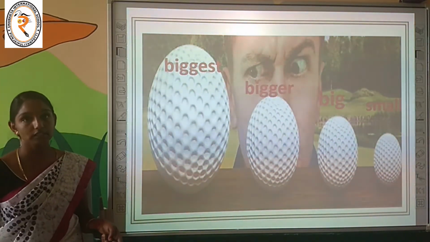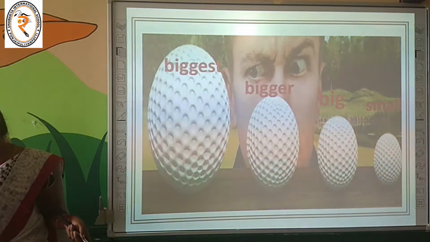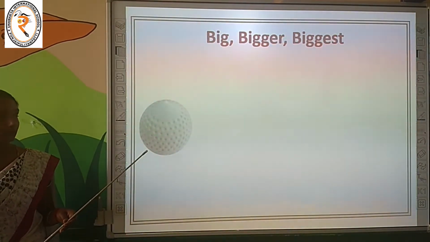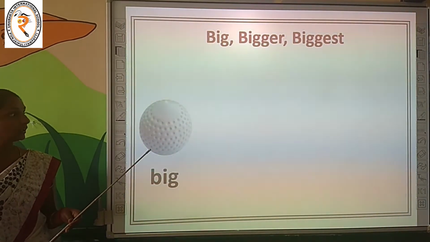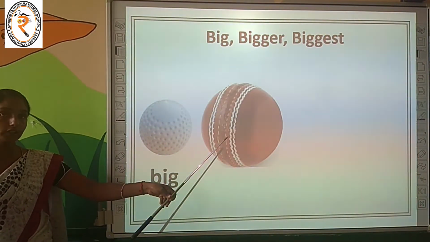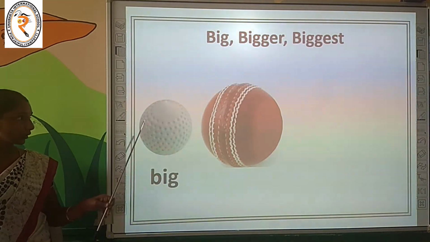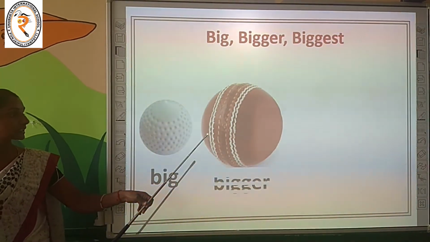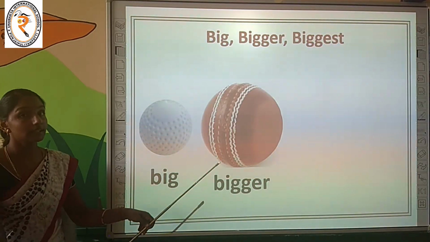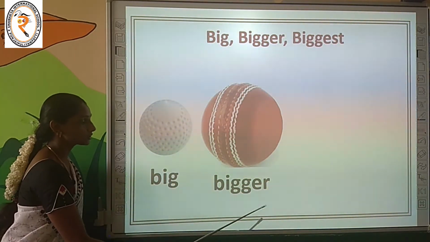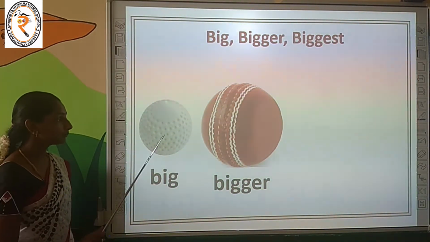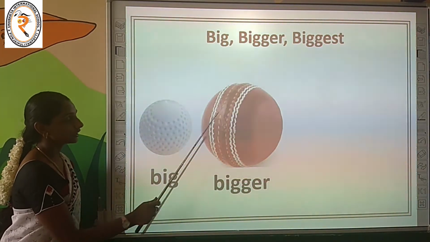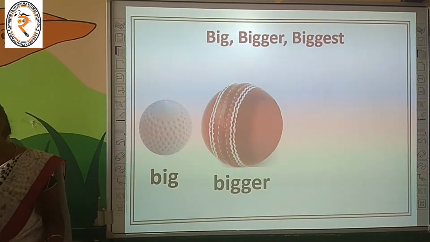Shall we see a few more examples for better understanding? Let's see one by one. See here, what is it, children? Can you name it? Hockey ball. Yes, the hockey ball is big. Now we are going to compare it with what? Cricket ball. Yes, now we are comparing two big things. What is the answer? The cricket ball is bigger than the hockey ball. Why are we using bigger? Because we are comparing two things. That's why we say the cricket ball is bigger than the hockey ball.